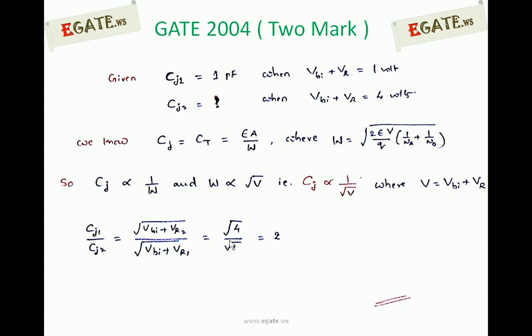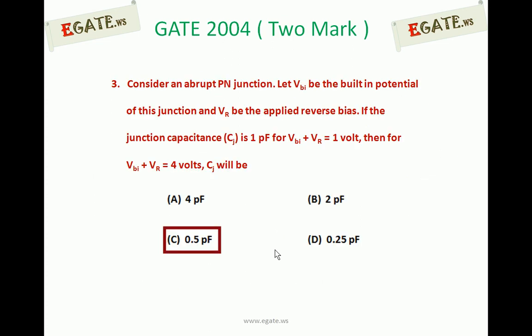So root 4 divided by root 1 is equal to 2, which means CJ1 is equal to 2 times CJ2. CJ2 is 1 by 2 times CJ1. Given CJ1 is 1 picofarad, half of that is 0.5 picofarad. The correct answer for this question is 0.5 picofarad.